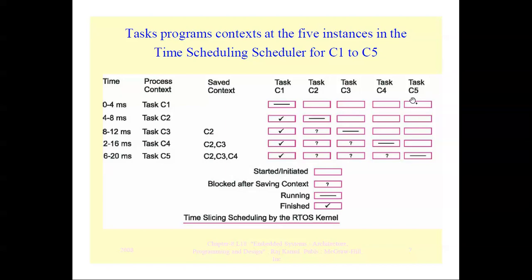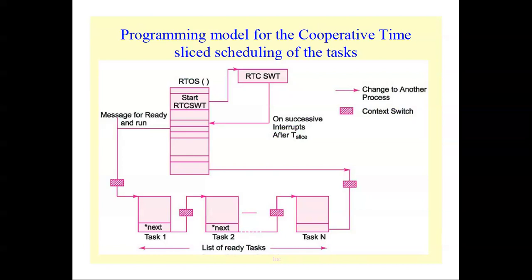Again, 16 to 20 milliseconds, C5 is processed. After 20 milliseconds, which task comes to the queue? C2. Okay, after 20 milliseconds C2 is processed. Again, after 24 milliseconds, C3 is processed. Again, at 28 milliseconds, C4 is processed. That is how the round robin scheduling algorithm works.